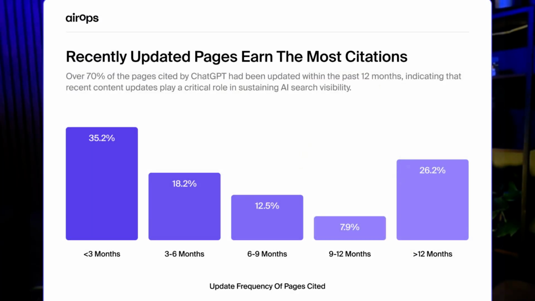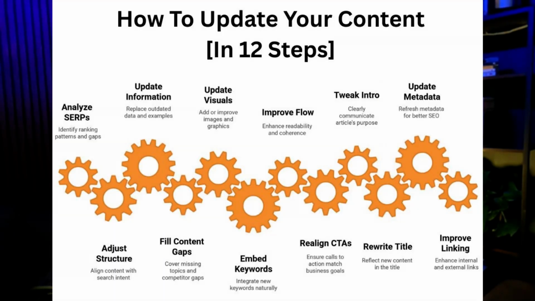Refreshing your content regularly increases the odds of getting cited. Ahrefs has found that over 35% of pages cited by ChatGPT were updated within the last 3 months, and over 70% of them within the last year. Updating isn't changing the year in the title though. My content refresh process consists of 12 steps and includes things like updating statistics to the most recent ones, updating feature information and screenshots to reflect current functionality, filling content gaps, embedding new keywords, or improving structure and readability, and of course, AI search optimization.